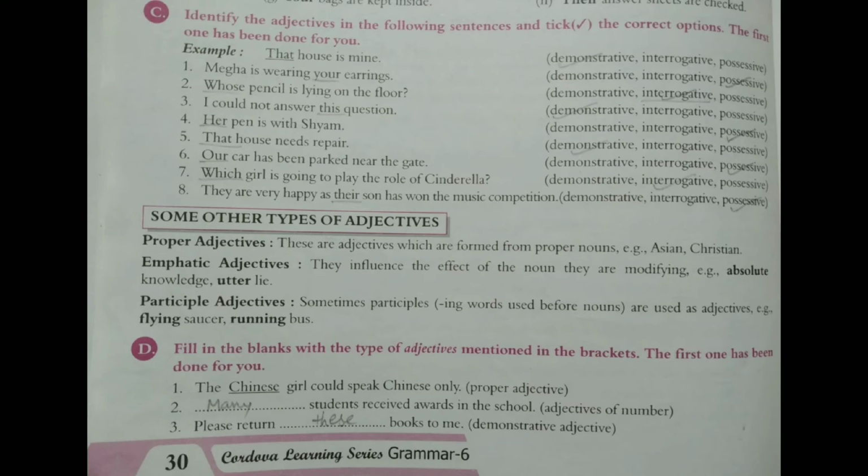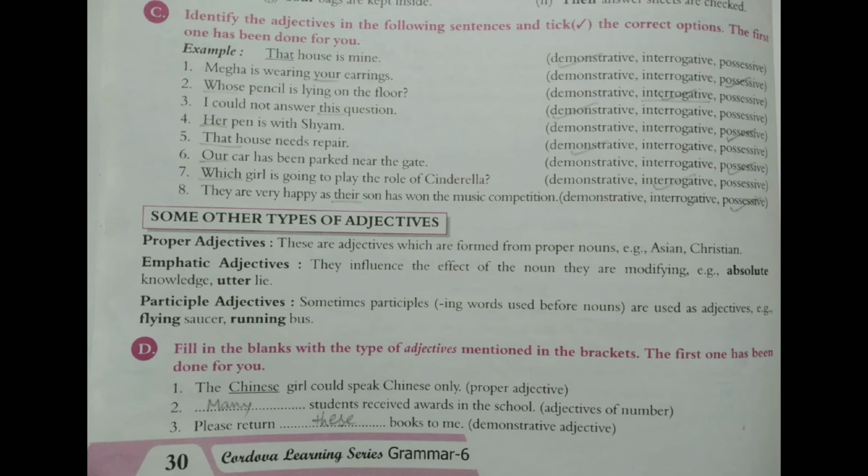So they influence the effect of the noun they are modifying. Absolute knowledge. So they emphasize the noun knowledge. Utter lie. Here utter is emphatic adjective and lie is the noun which it modifies.